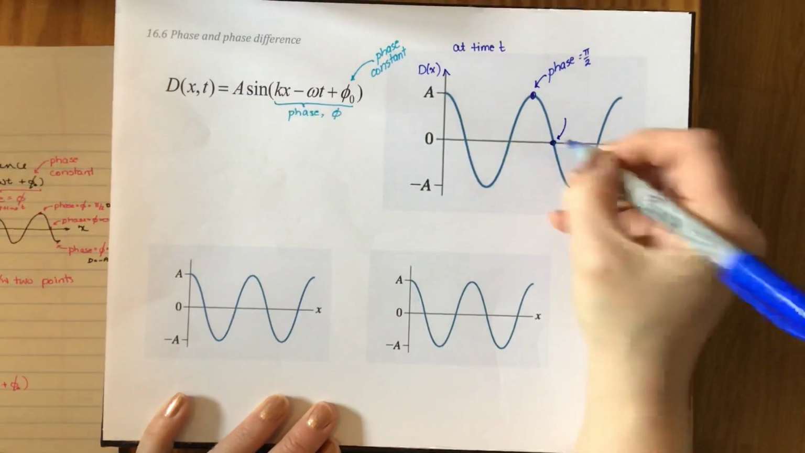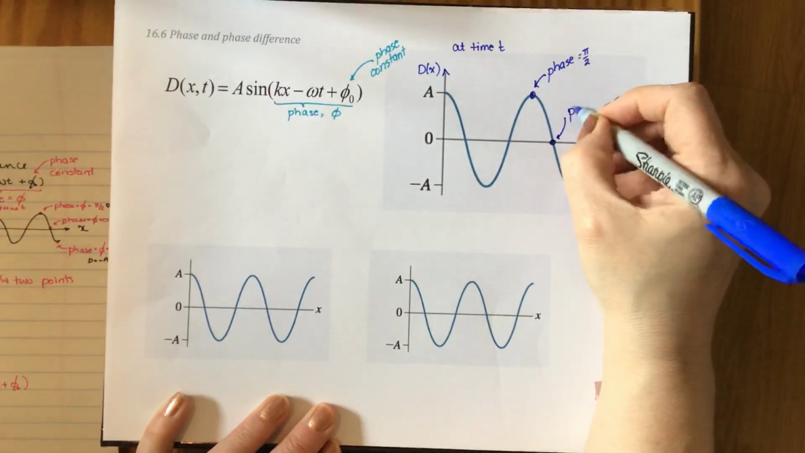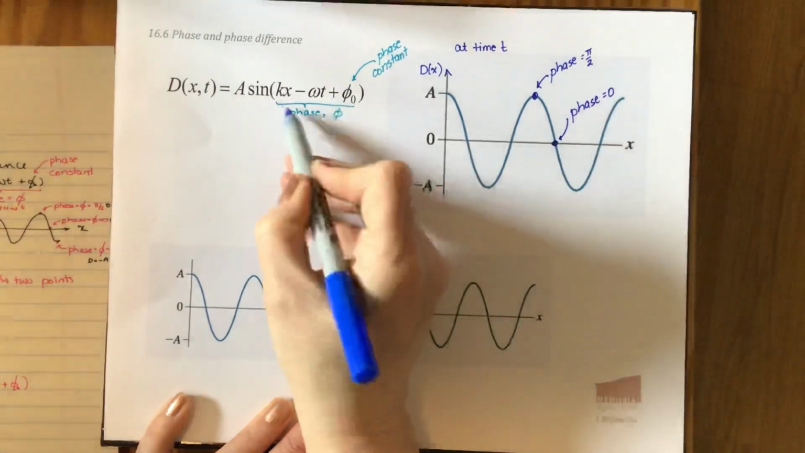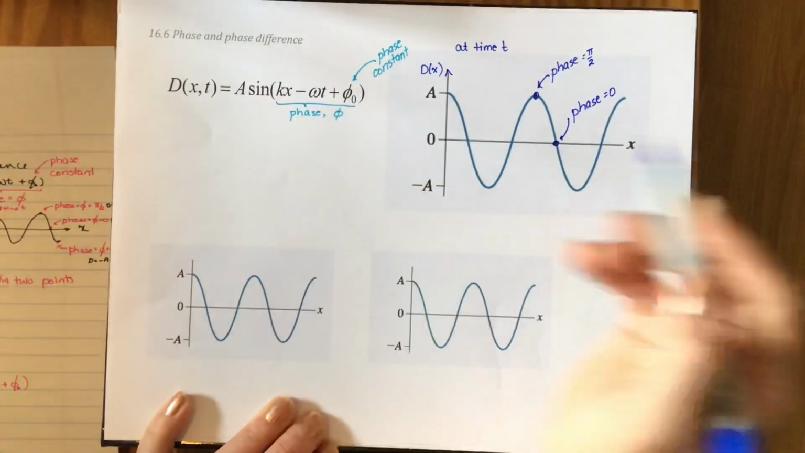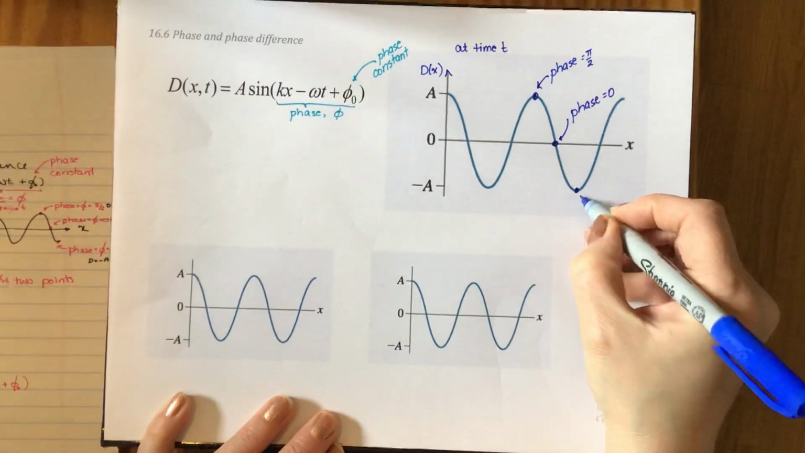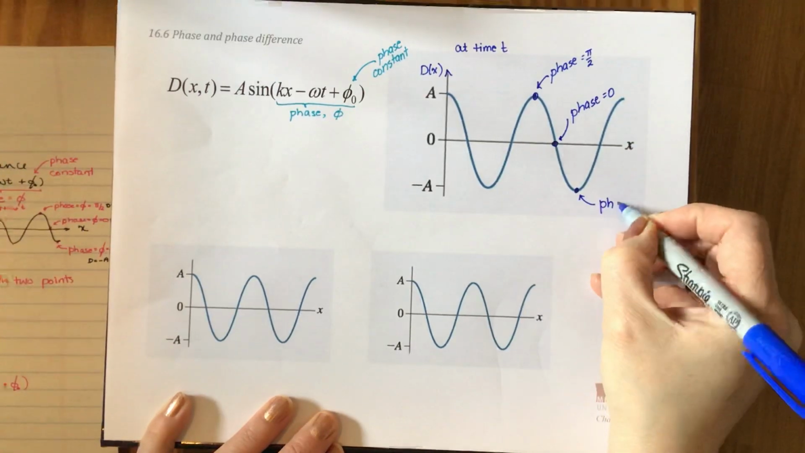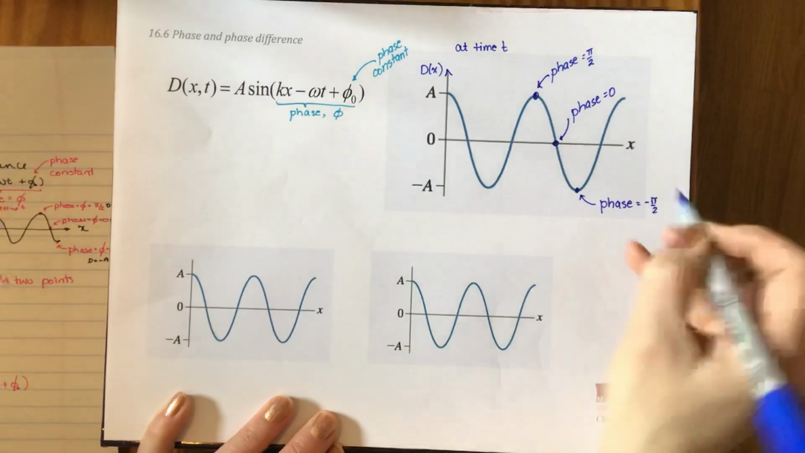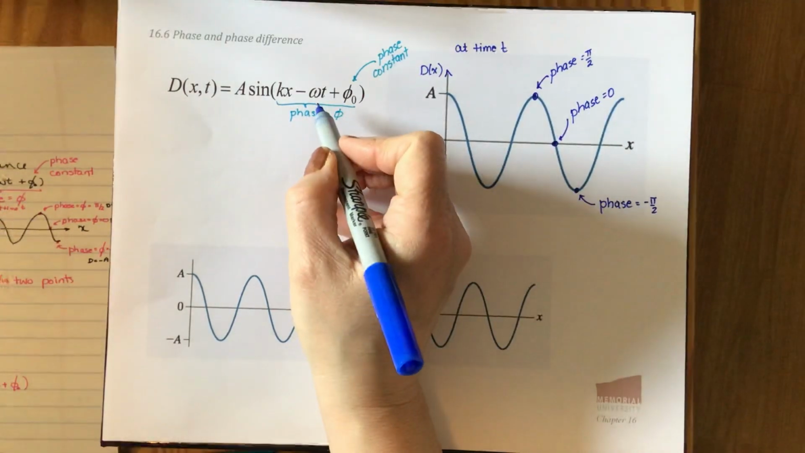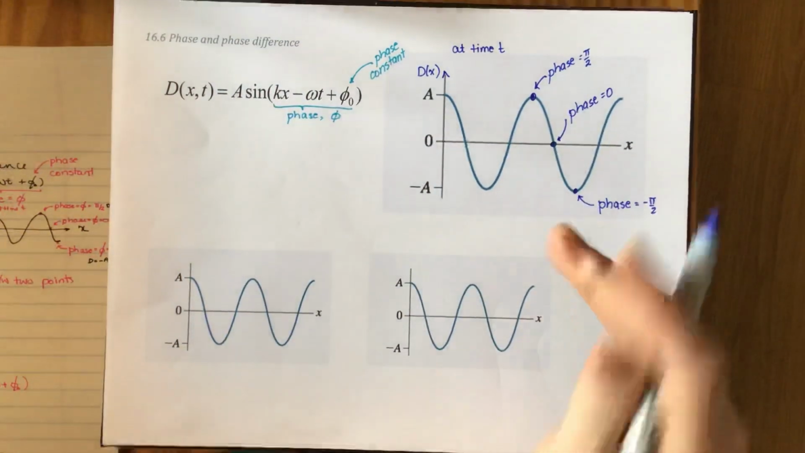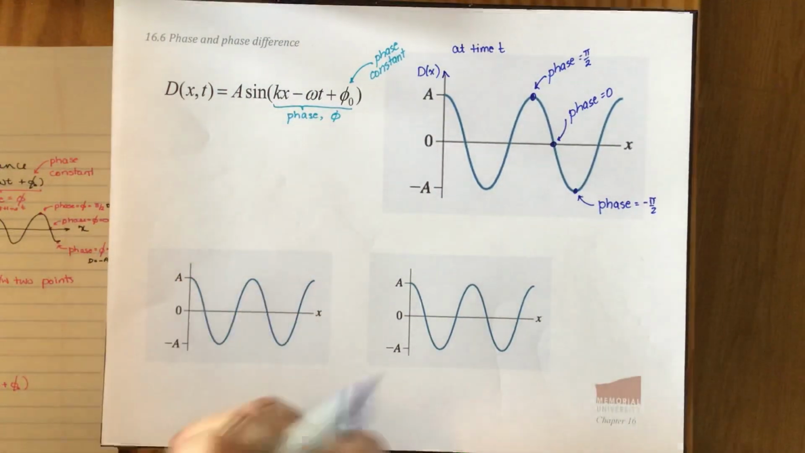At this point on the wave, the phase is equal to 0. If we put in a phase of 0, we get that the height of our wave is equal to 0. And down here on this part of the wave, the phase is equal to minus pi over 2. If we put in minus pi over 2 for our phase, then we get that the height of the wave is minus the amplitude. Those are some parts we know.